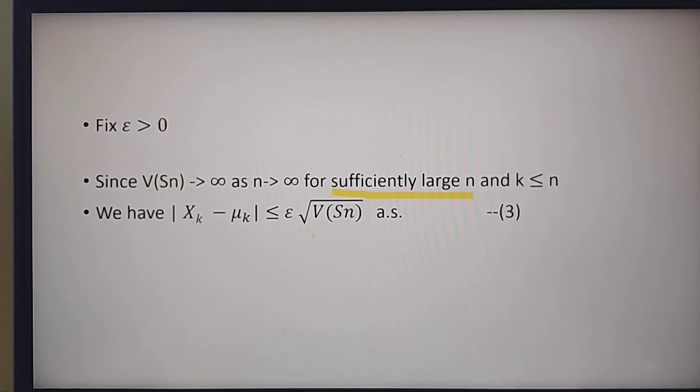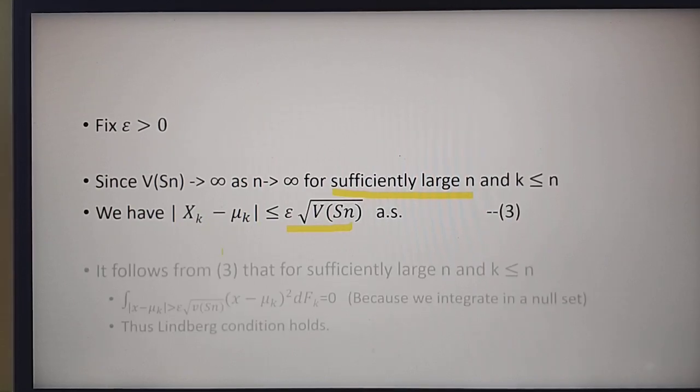So we can choose n sufficiently large so that this quantity is larger than this quantity. Actually, this quantity is less than or equal to twice a, as we have already shown in equation number 2. So if we choose n sufficiently large, this quantity could be made larger than that quantity.